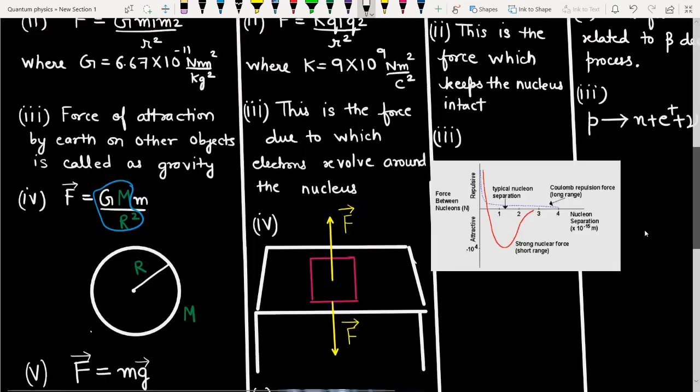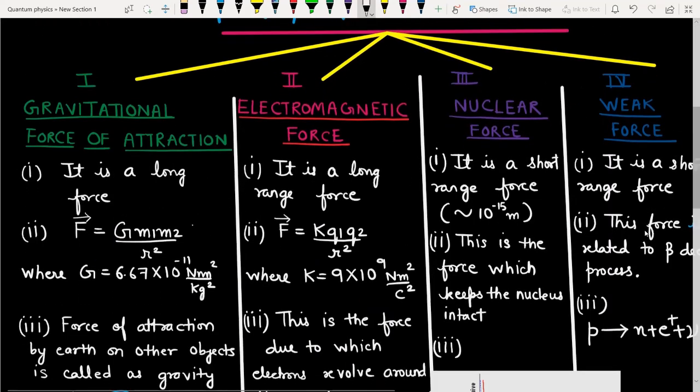Now let's come to the second kind of force. The second kind of force is the electromagnetic force. Like the gravitational force of attraction is the force by the virtue of its mass, the electromagnetic force of attraction or repulsion is the force which exists between two charges. Okay, this is the force by the virtue of the charge. If there is no charge, then there is no electromagnetic force. So this is the force which acts between the two charges, and it can be repulsive as well as attractive.